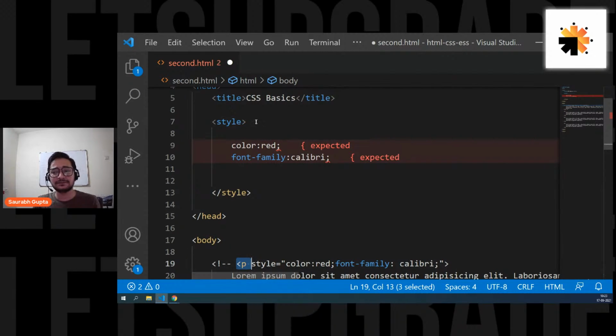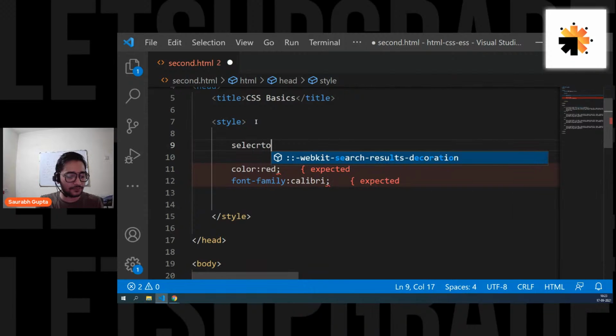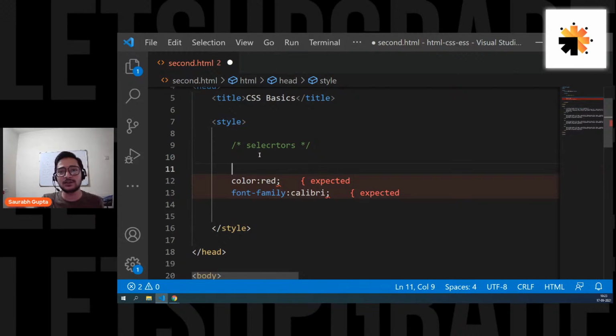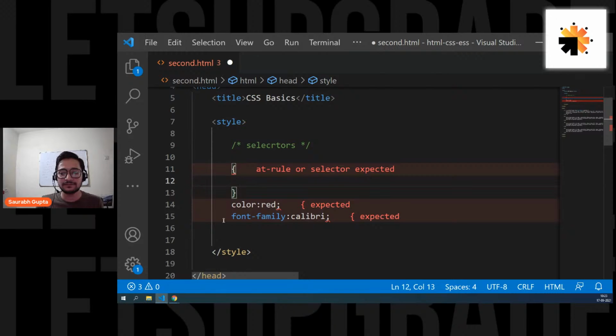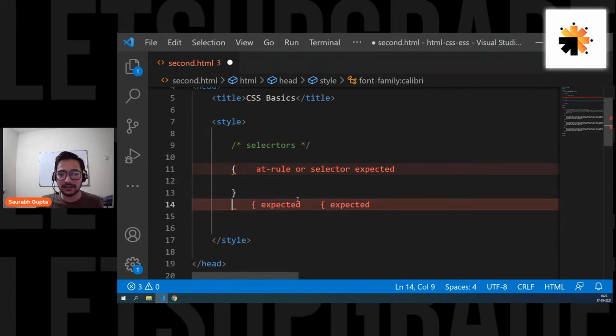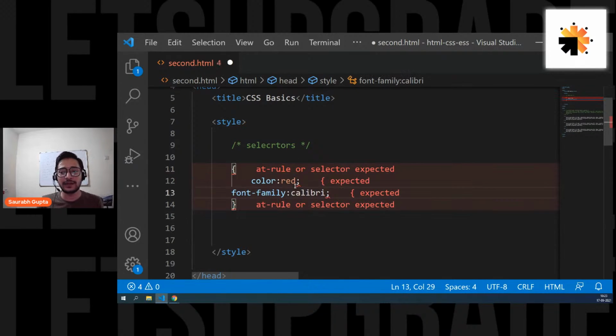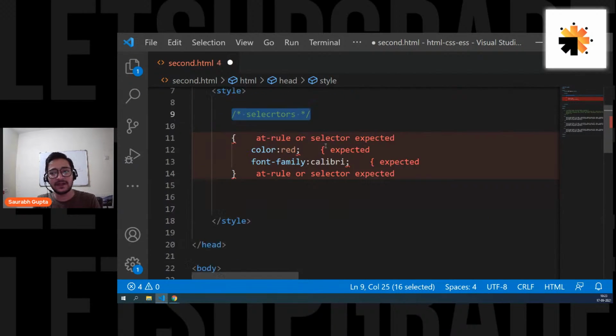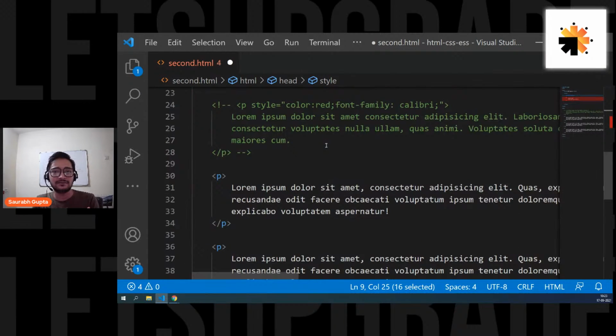So for that, you have a concept of selectors. First of all, whatever CSS you want to apply to a particular element, enclose it in a block, so that you can say that it belongs to a single element. So enclose them inside a block. And then how will you tell this block of CSS where it has to be applied? For that, you're going to use a selector. A selector is nothing but the thing that you use to select a particular element.